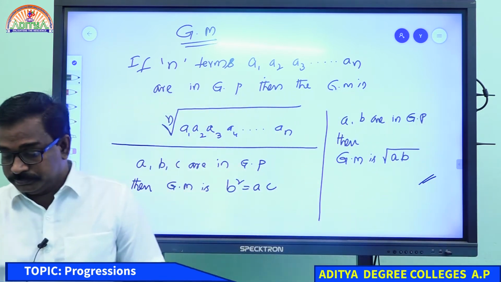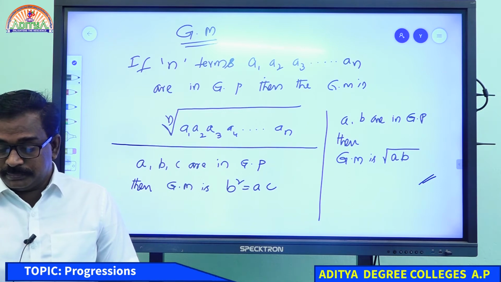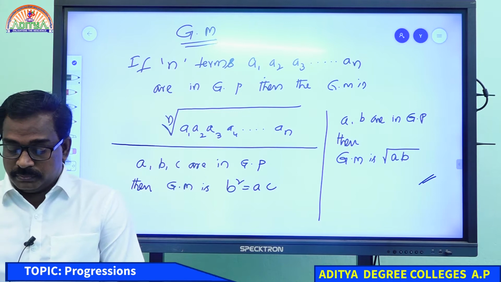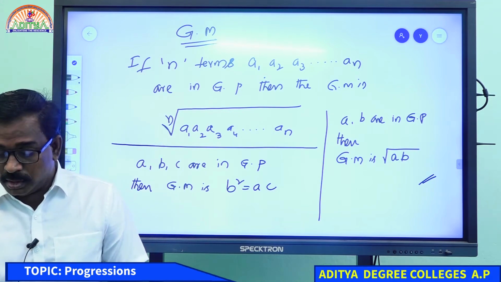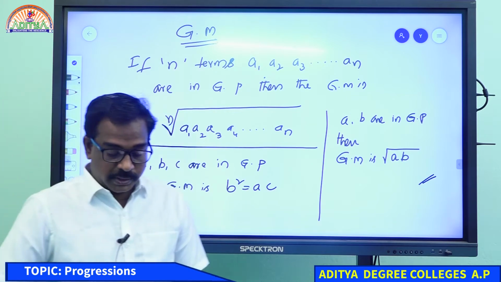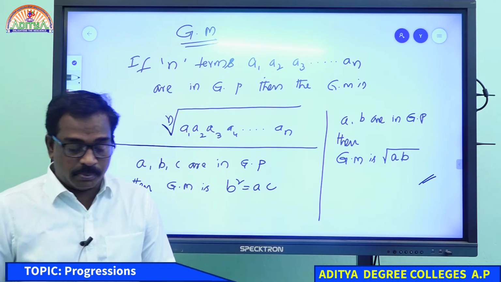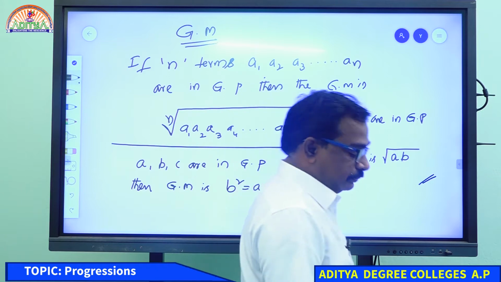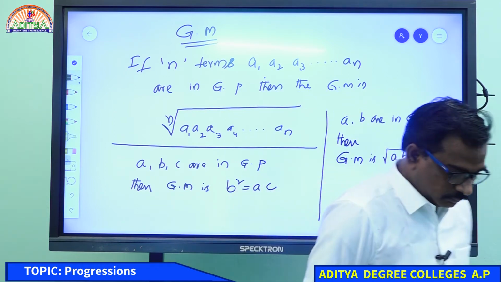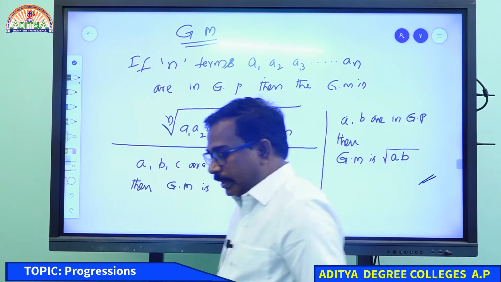Right? Now see, please write all of you this one, geometric mean. Then we can go for the last progression, harmonic progression. Please write all of you.